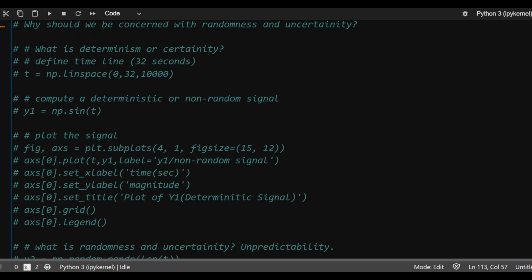This is a short tutorial on randomness and uncertainty. I'll be using the Python language to demonstrate certain concepts related to randomness and uncertainty. The first question is, why should we even study randomness and uncertainty?